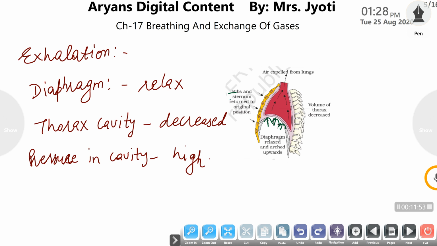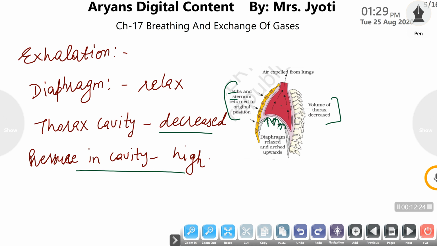Along with this, the ribs and sternum, which were expanded to the maximum, now also come back to their normal or original position. This results in decreasing the size of the thoracic cavity. As the size of the thoracic cavity is decreased, the air pressure in the thoracic cavity increases. Air always flows from high pressure to low pressure.